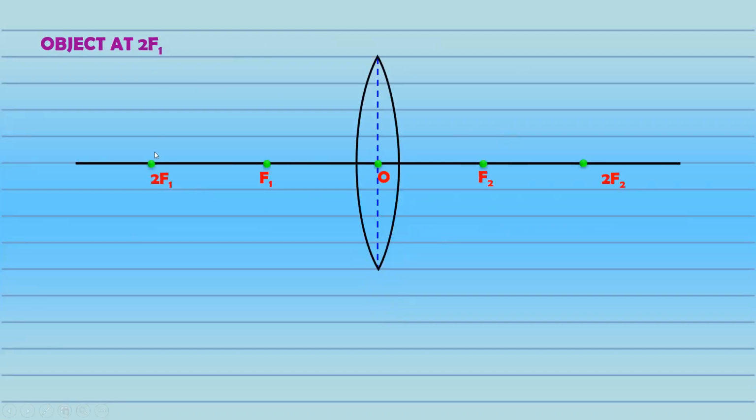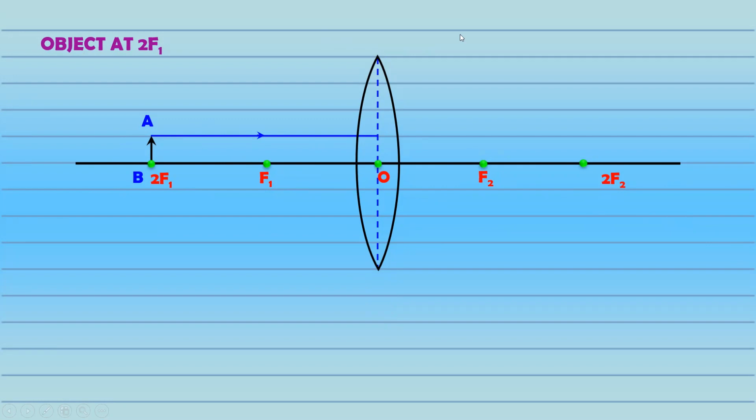This object is at 2f1, which means I'll keep the object at 2f1 and it should be of one line, that is AB, A for arrow, B for base, and the base is always on this line on the principal axis. Then the rules are the same, instead of parallel to focus: the incident ray is parallel, the refracted ray goes to the focus. If the incident ray is going through the focus, it becomes parallel to the principal axis, and if it goes through the optical center, it goes through without any deviation.